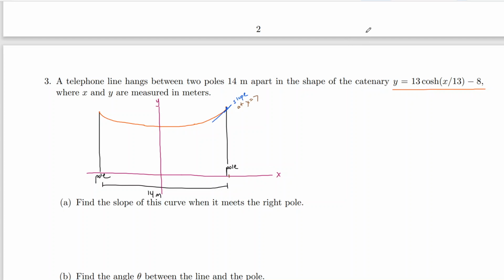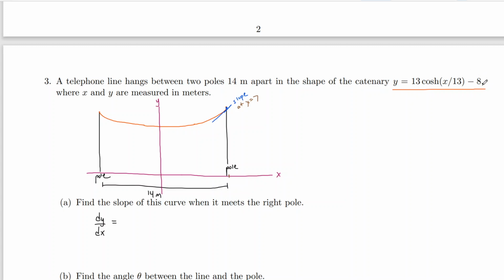The second part is actually pretty interesting. It's not something we've talked about, but I don't want to talk about it yet because we're not there yet. All right, so part A here, we're going to do this exactly like we described. Find the derivative of our function. The derivative of our function here.